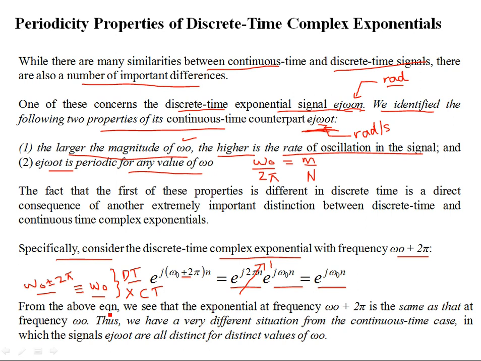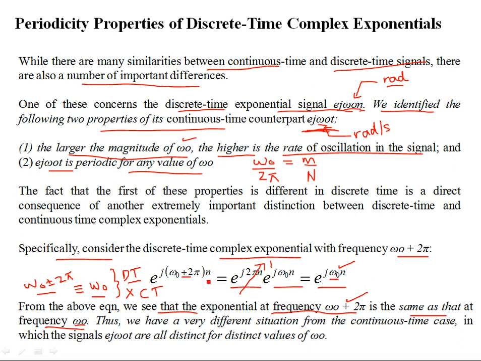So from the above equation, we see that the exponential at frequency ω₀ plus 2π is the same as that at frequency ω₀. So ω₀ plus 2π and ω₀ in discrete time signals are the same, which is not true in the continuous time case. In the continuous time case, you are simply increasing the frequency, but in discrete time, adding 2π or subtracting 2π is not making any difference, because you end up in the same exponential signal from where you started.